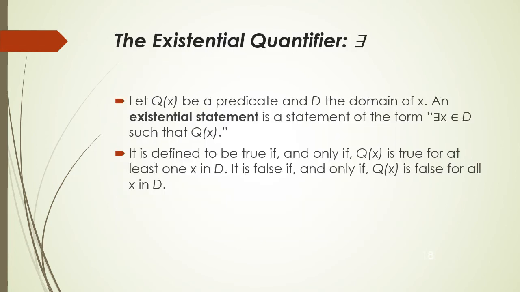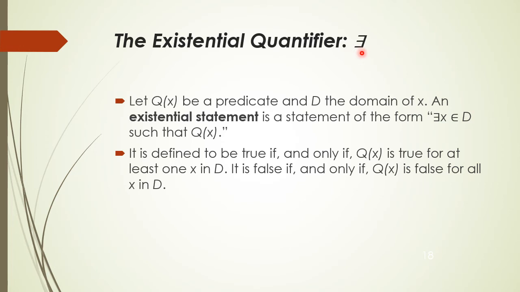Students, we have discussed earlier that a predicate is an expression or a sentence having free variables, and we can bind these free variables with quantifiers. And we have another quantifier known as the existential quantifier, represented by this symbol given in the slide.